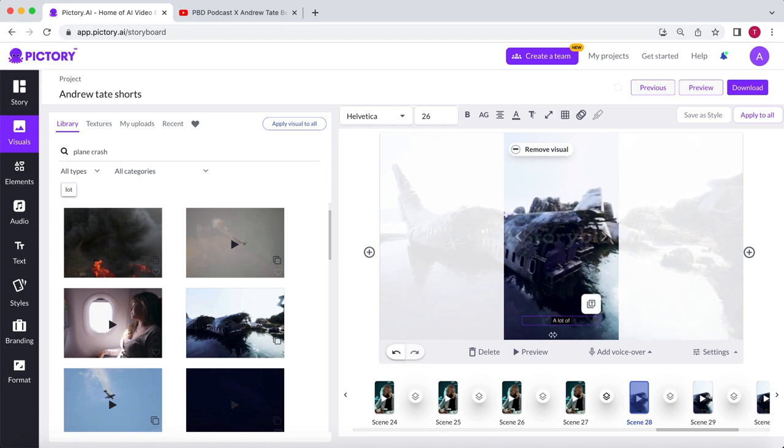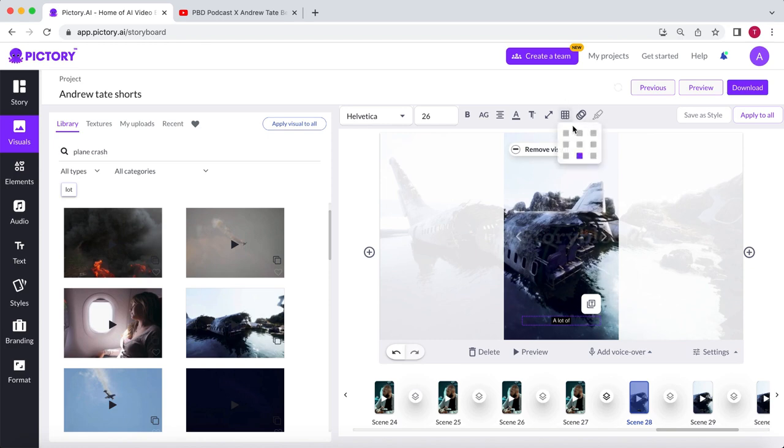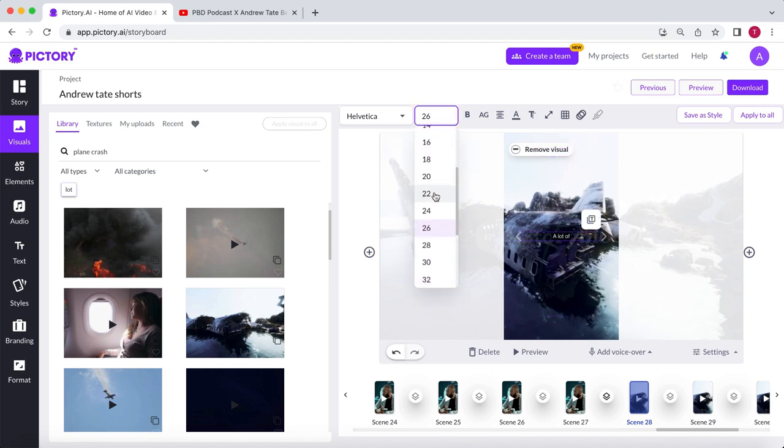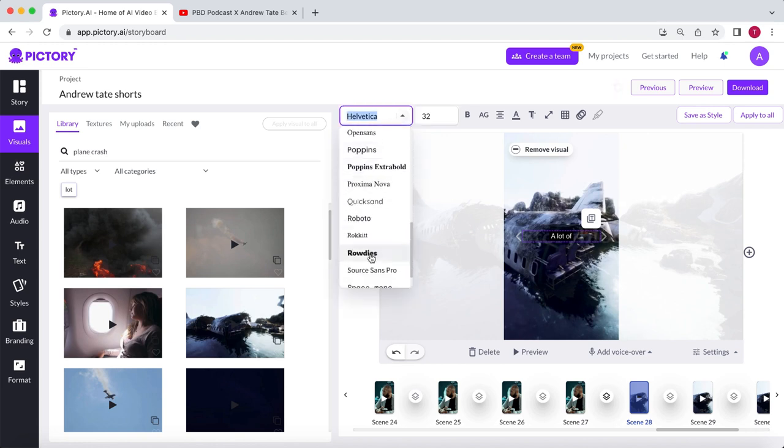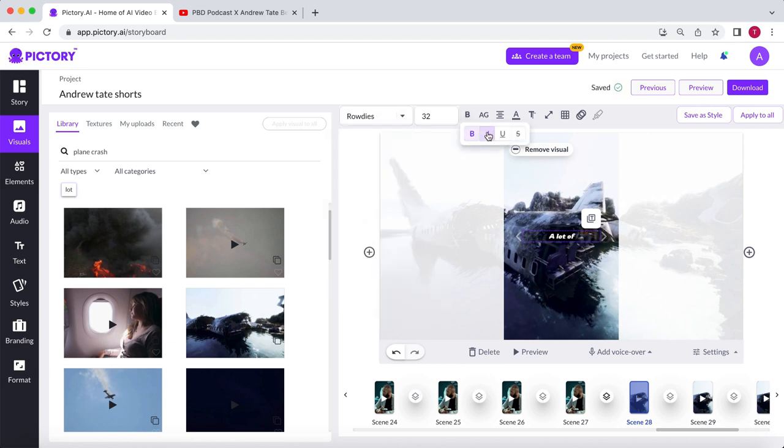Next, let's change the subtitles to make them more readable. Many people watch shorts without sound, so it's important that the subtitles are easily legible. Select the subtitles and place them in the center. You can use the grid tool in the top toolbar to position the subtitles precisely where you want them. Make them slightly larger and choose a more interesting font. I'm setting the titles to all caps since it's a common style.